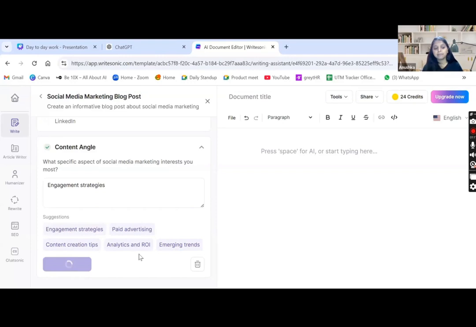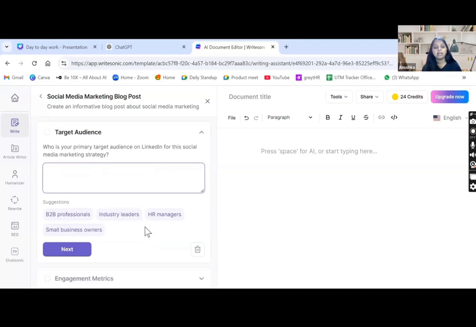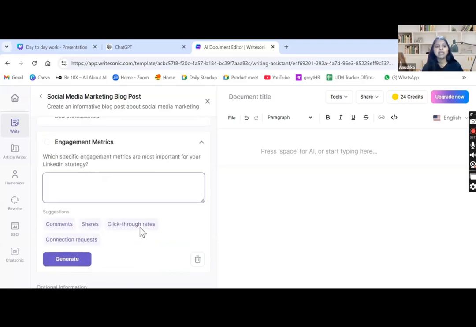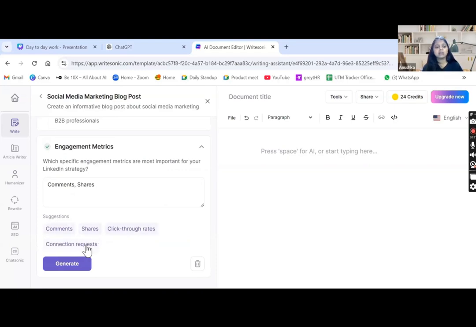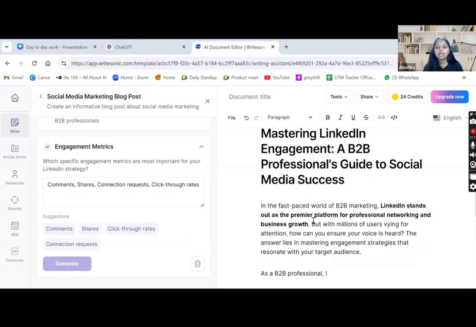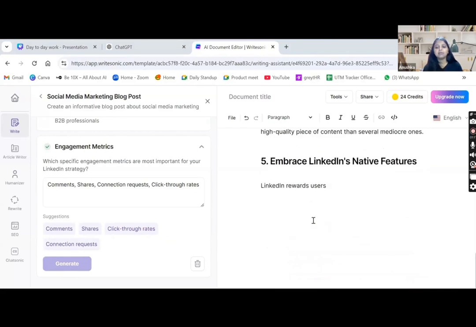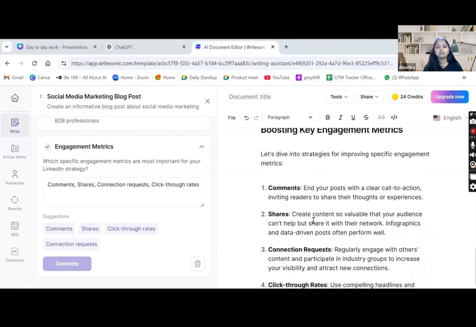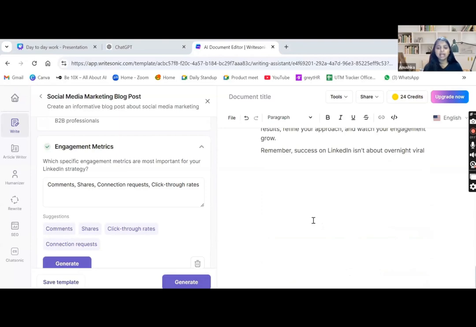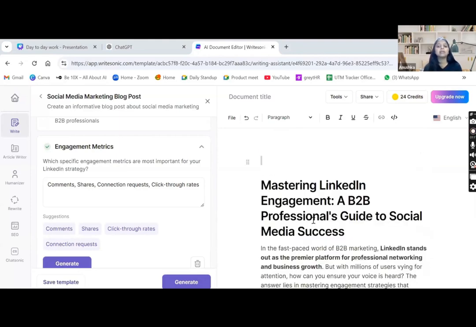I'll click on next. Then it will be asking some more questions, and it will help us to write the blog post. Who is our targeting audience? B2B professionals, business to business professionals. Engagement metrics, comments, shares, and connection requests, click-through rates, all of this. And I click on generate. Now it has got the idea behind the blog post which we want to create. Now it will try to create. Now as you can see, it is creating a very good blog post for us. If you go down, it is giving us some pointers, and it is also giving us some time to take action, and a full-fledged blog post is getting written by WriteSonic.